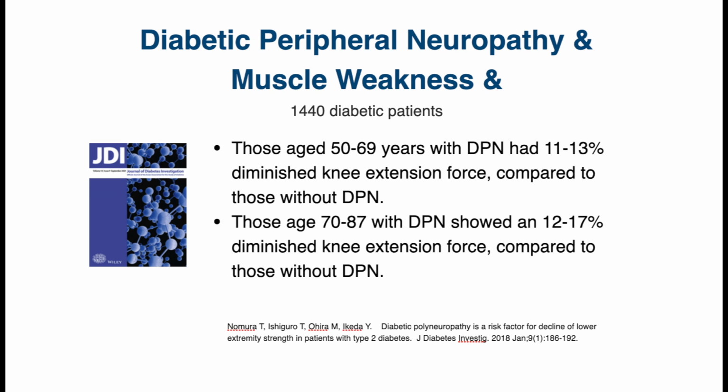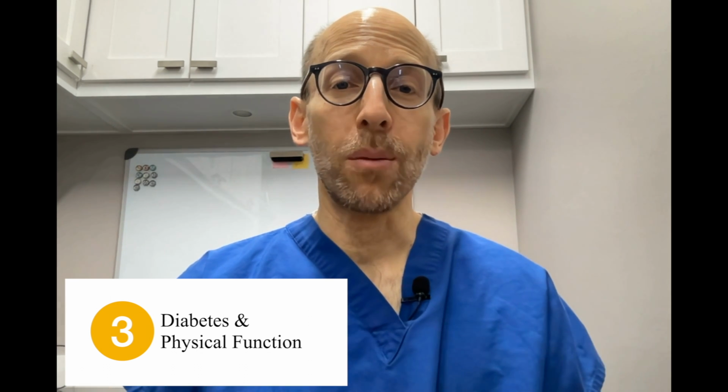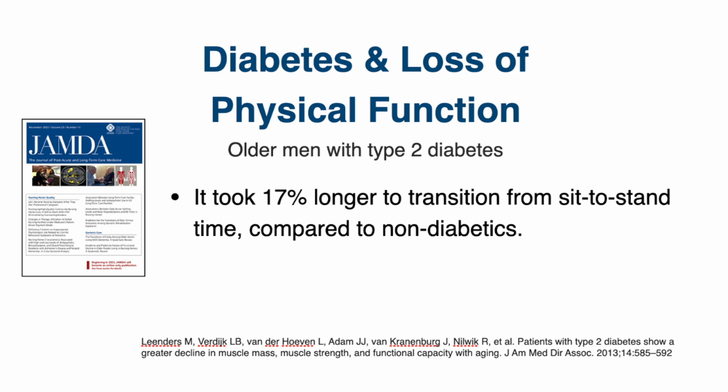Then there was another study that looked at people between the ages of 70 and 87, and they found that those with diabetic peripheral neuropathy had about a 12 to 17% reduced leg strength compared to those who did not have the peripheral neuropathy. Functional performance is also impaired in patients with diabetes, and functional performance might be things like gait speed, ability to walk up a flight of stairs, or get up from a chair. For instance, one study looked at older people with diabetes, and they found that the time it took for them to get from a seated position to standing was 17% longer than those people who did not have diabetes.